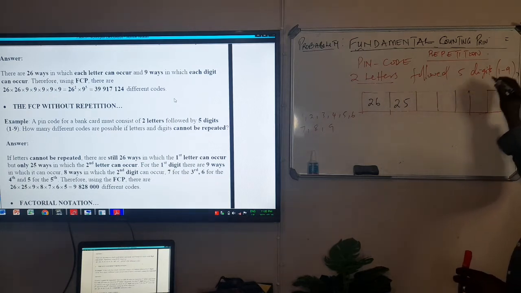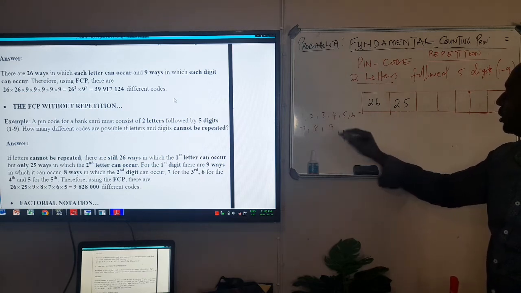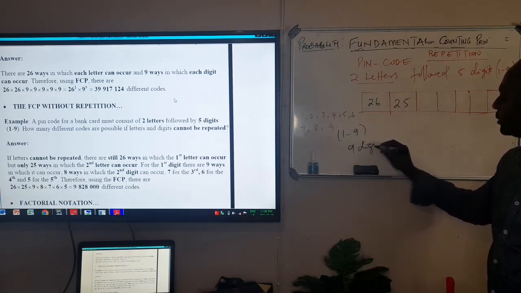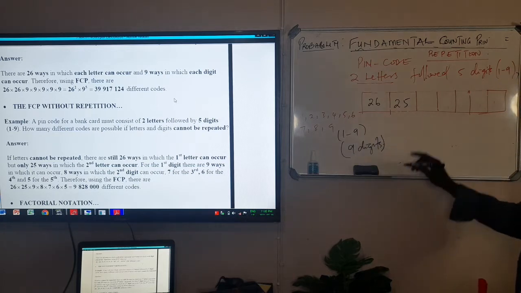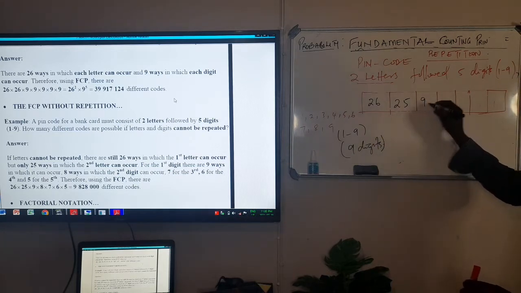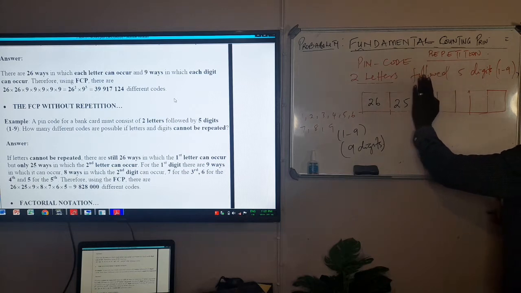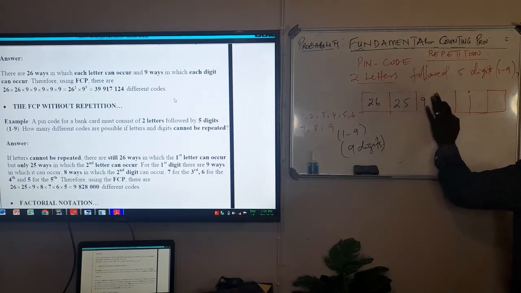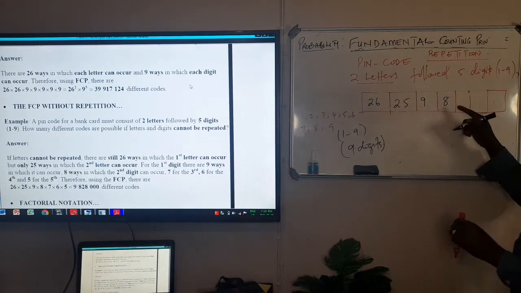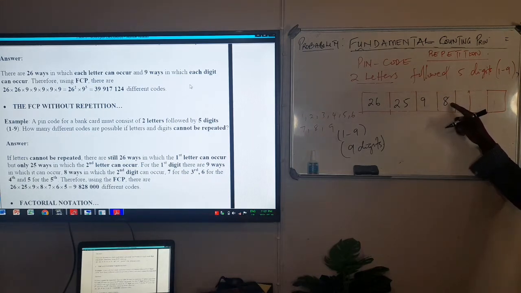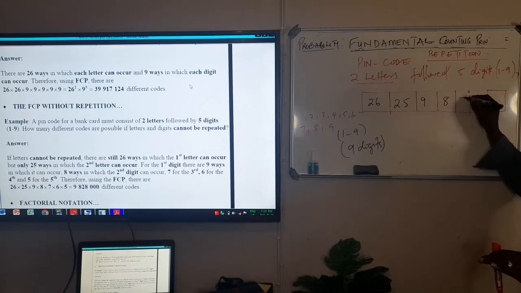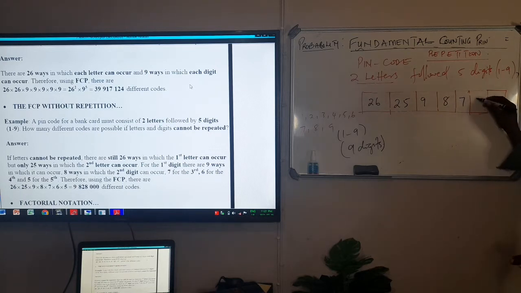Now I have got 9 digits because from 1 to 9 gives you 9 digits. Out of the 9 digits, I have chosen 1. So if I move from 9 going down, how many are left? Here will be 8 digits. Then I have to choose another one because I'm choosing 5 digits. When I choose another one, here will be 7 digits. When I choose another one, here will be 6 digits. And when I choose another one, here is going to be